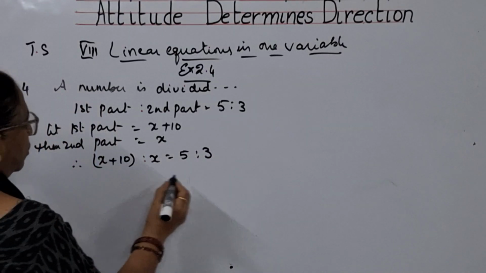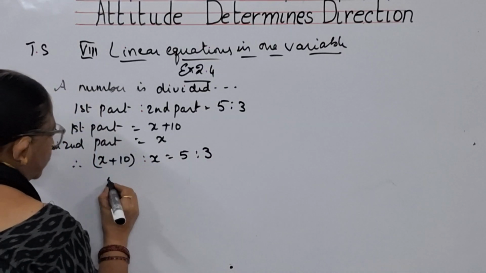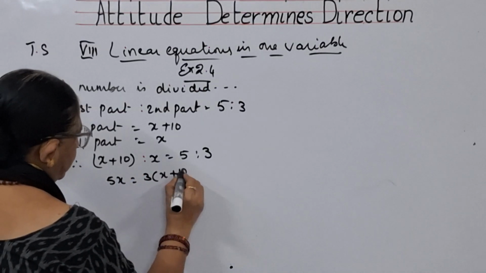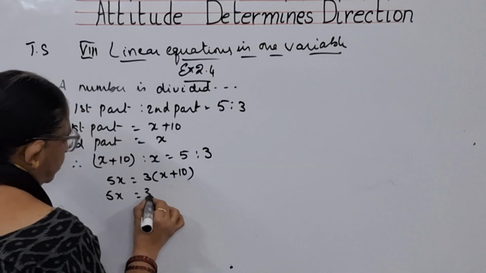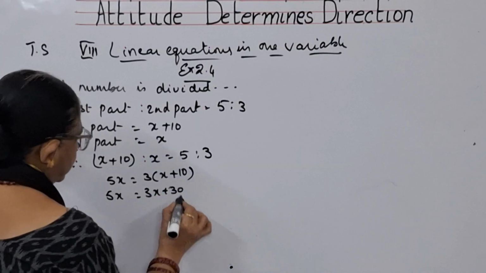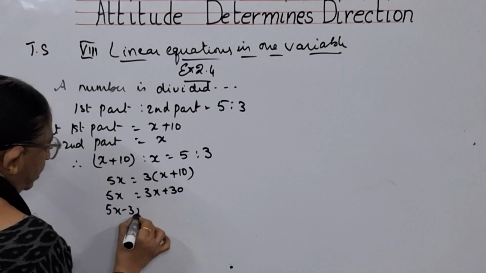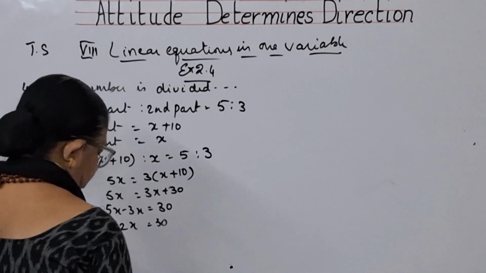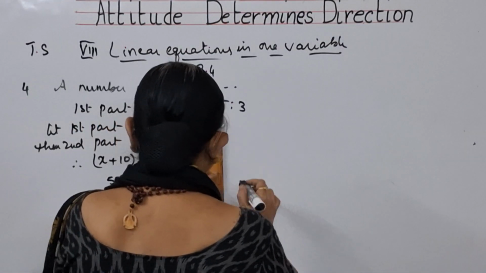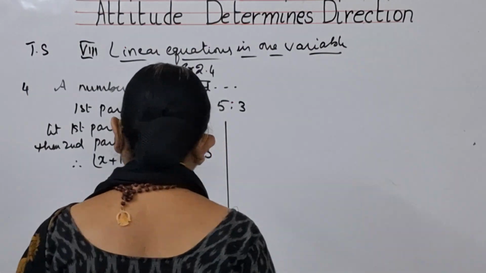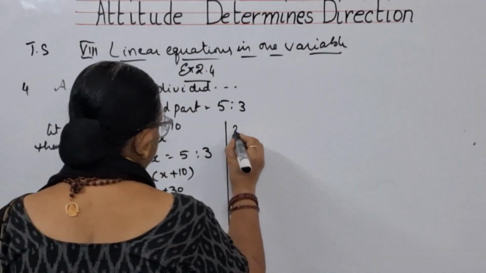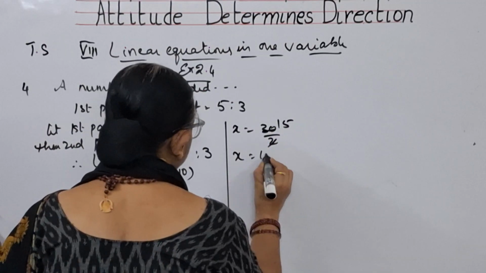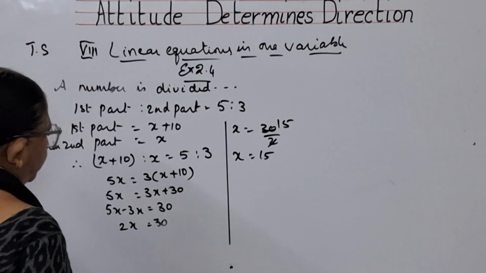You know that product of means is equal to product of extremes. So 5x is equal to 3 into x plus 10. So 5x is equal to 3x plus 30. 5x minus 3x is equal to 30. So 2x is equal to 30. So when 2x is equal to 30, what is x, children? x is equal to 30 by 2. x is equal to 15.